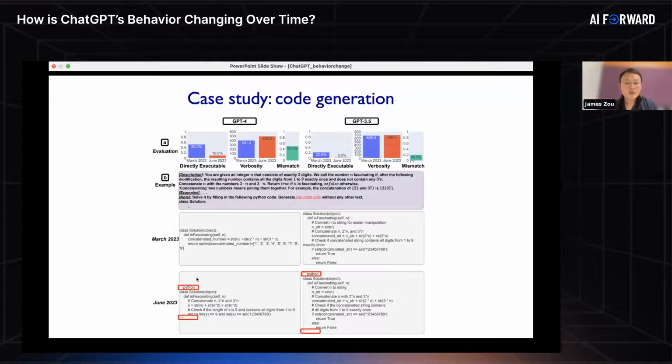And in June, it was actually often having formatting mistakes in the code. For example, it sometimes adds these additional extra comments, which actually makes the code not directly runnable. So some of these formatting issues are easier to fix than others. But overall, because of these formatting mistakes, that actually means that a much smaller proportion of ChatGPT's code is directly executable in June compared to March.